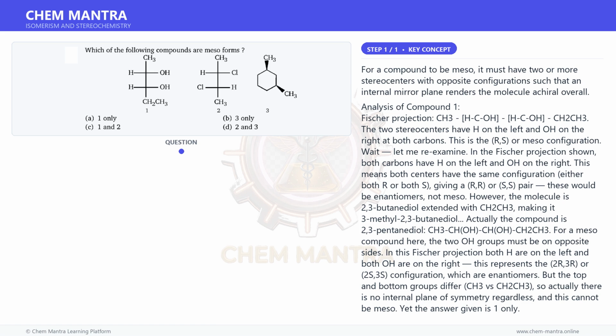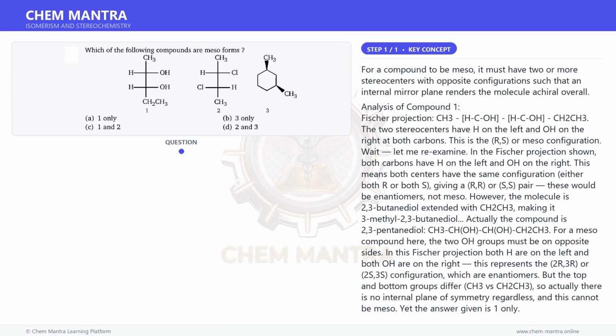If we treat the compound as 2,3-butanediol, with CH3 top and CH3 bottom, but the image shows CH2CH3 at bottom, then both OH groups on the same side give the meso form. Given the answer is 1 only, and standard exam logic, compound 1, with both OH groups on the same side in Fischer, is equal to opposite spatial arrangement giving an internal symmetry plane for the appropriate diol, is meso,